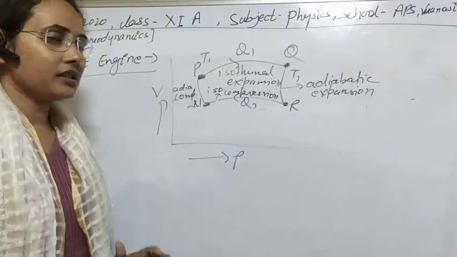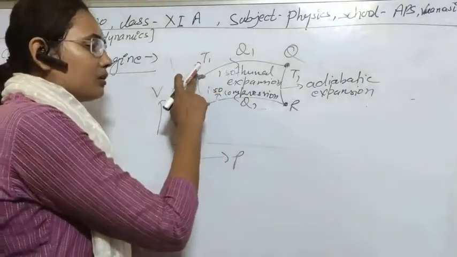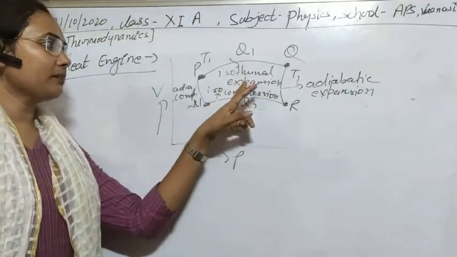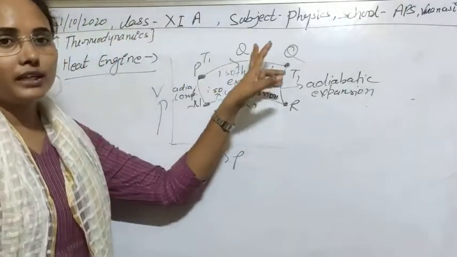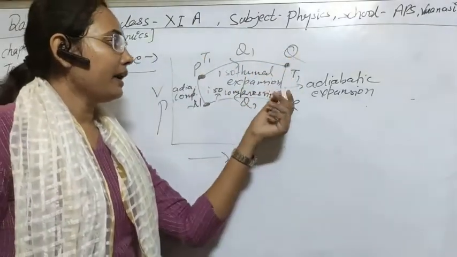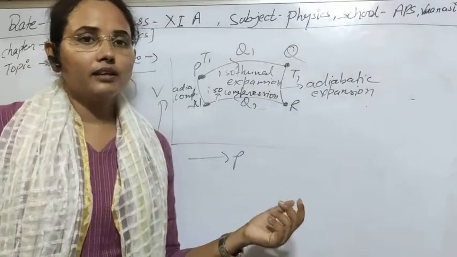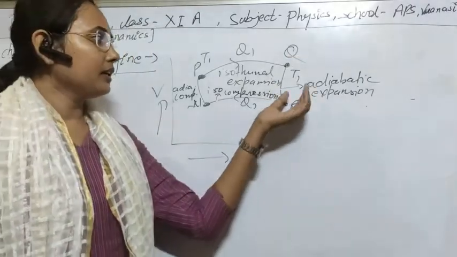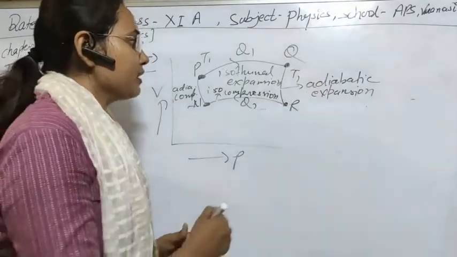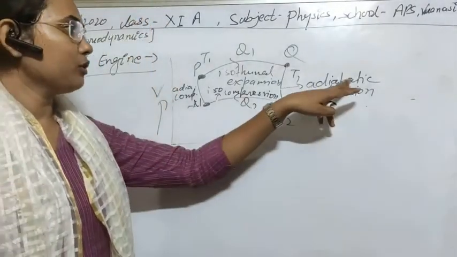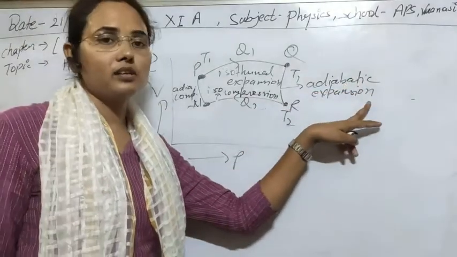First, when we put the working substance on the source, there will be isothermal expansion. Q1 heat is extracted from the source, and the temperature is T1. Again, after that, we have to put it on the insulating stand. During that, there will be a change in temperature, and no transfer of heat will take place. So the process will be adiabatic, and there will be expansion of the gas.